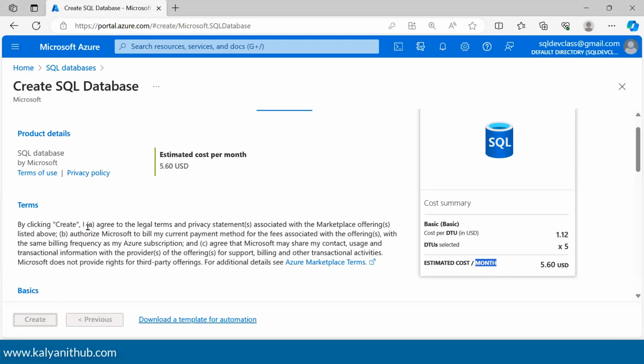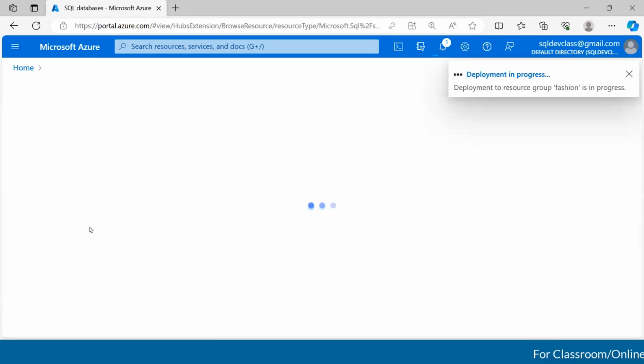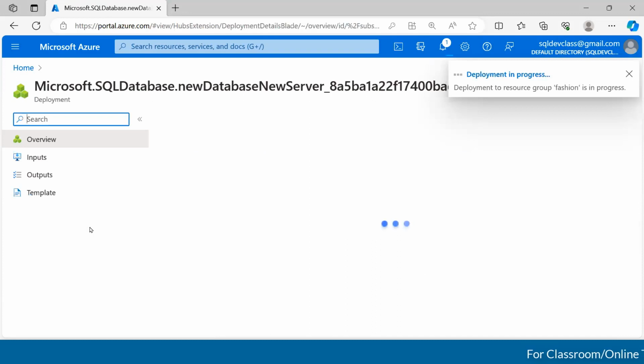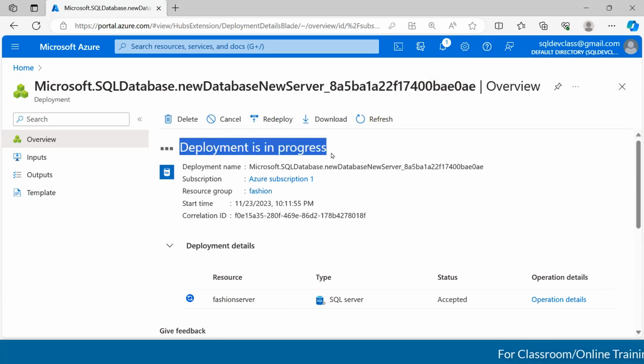Let me click on create. Right. So now you can notice Microsoft Azure is deploying our work.